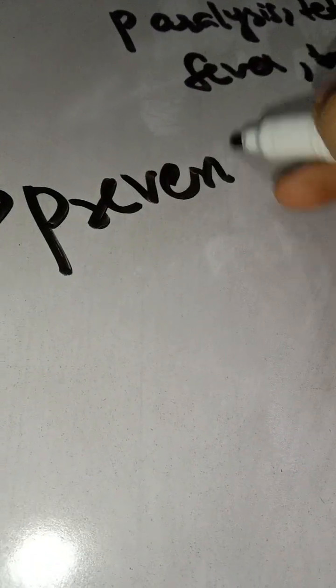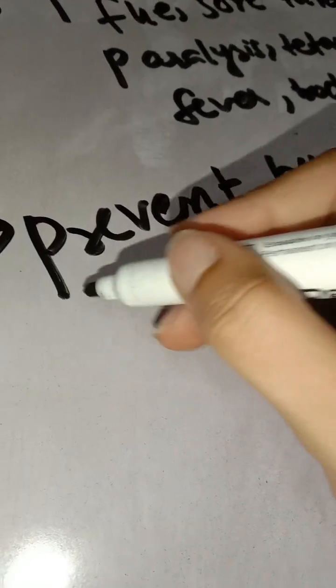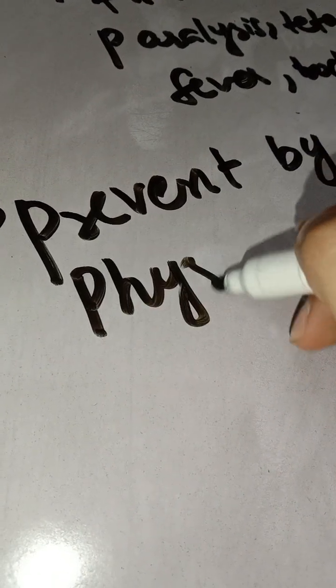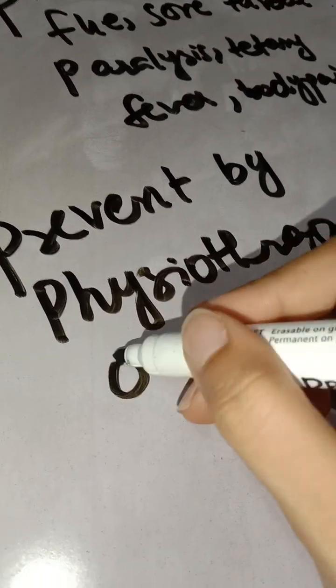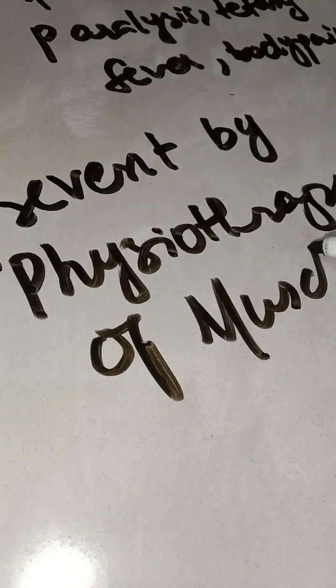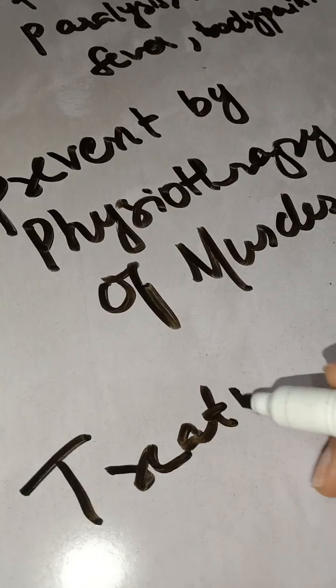Then it could be prevented by physiotherapy of muscles. Then if we talk about the treatment, okay?